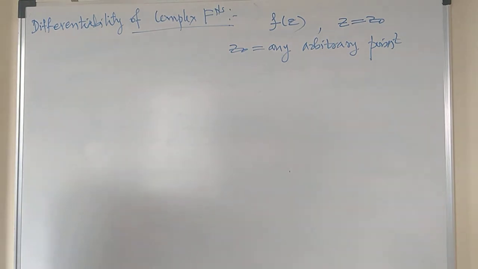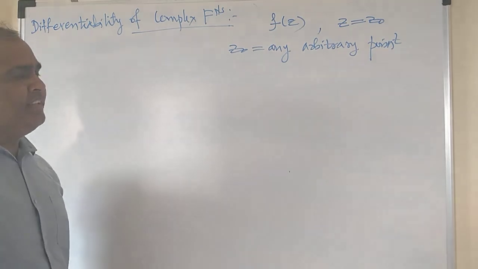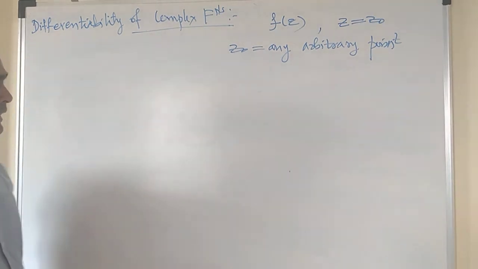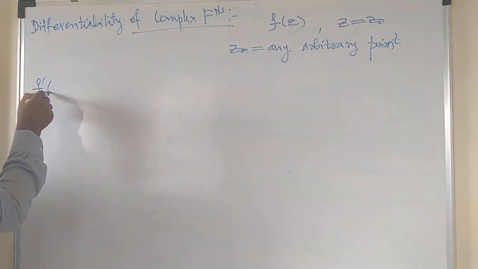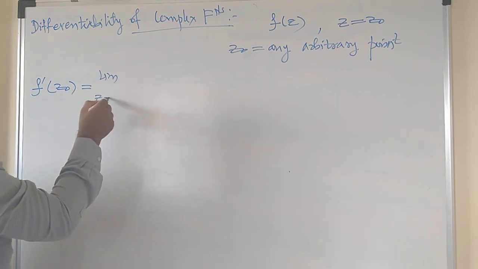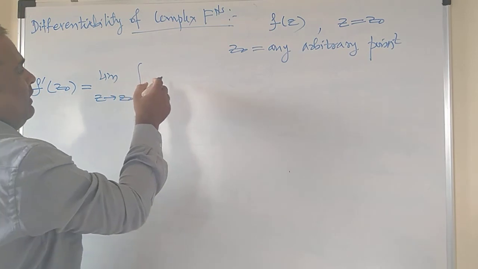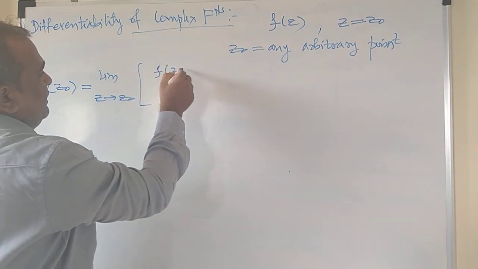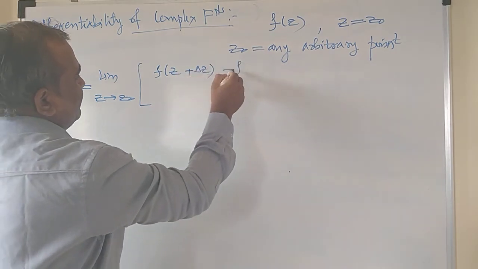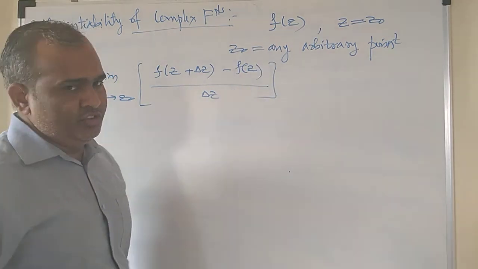The function f of z is said to be differentiable if and only if the derivative of the function, f dash of z naught, equals the limit z tends to z naught of f of z plus delta z minus f of z upon delta z, exists.